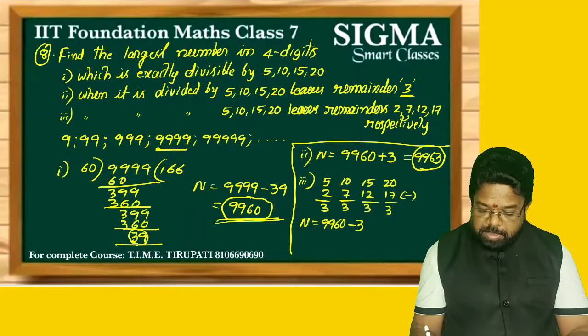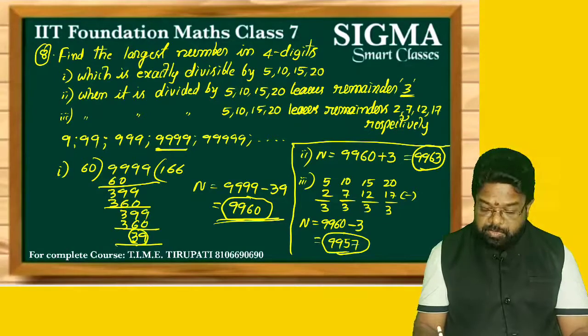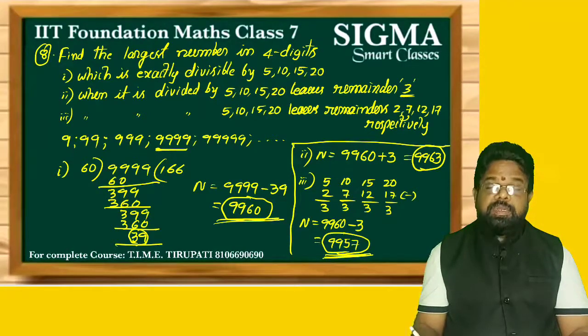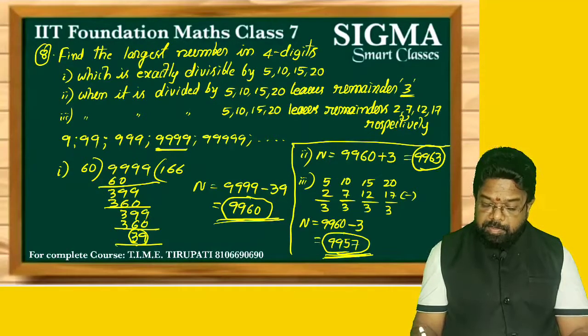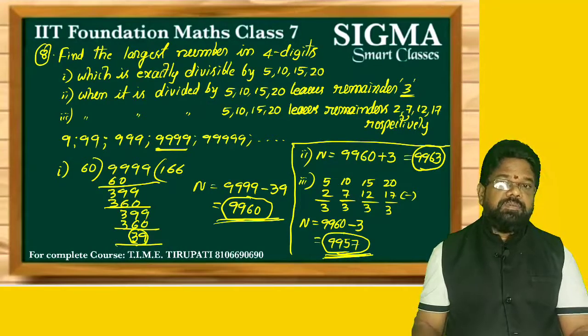Okay, so 9960 minus 3, how much is it? 9957. So 9957, when divided by 5, definitely gives remainder 2. When divided by 10, definitely remainder 7. When divided by 15, the remainder is 12. When divided by 20, the remainder is 17. So you have to check it.